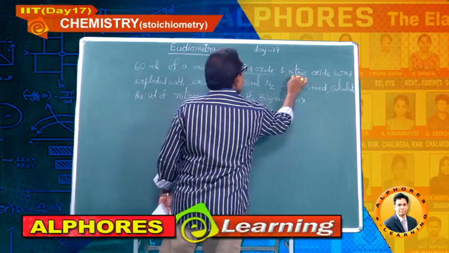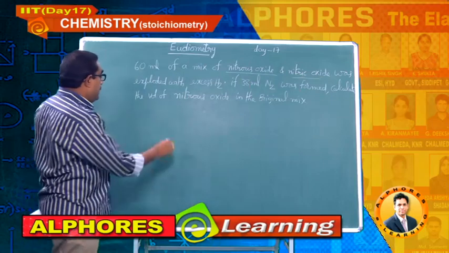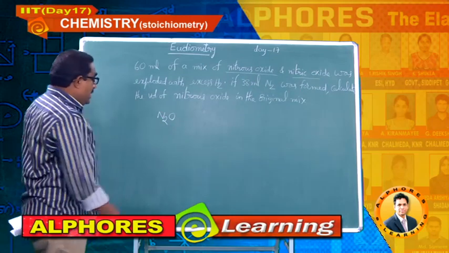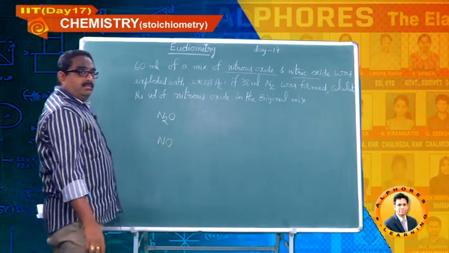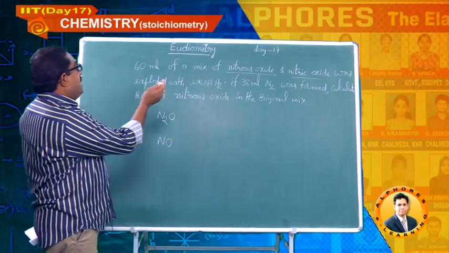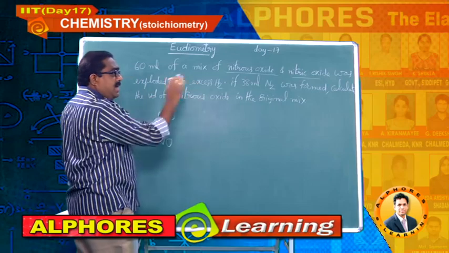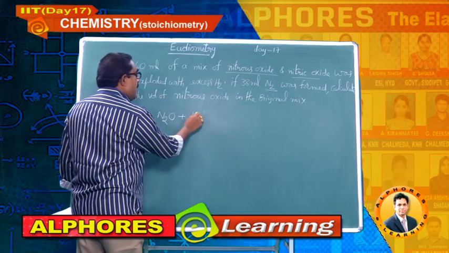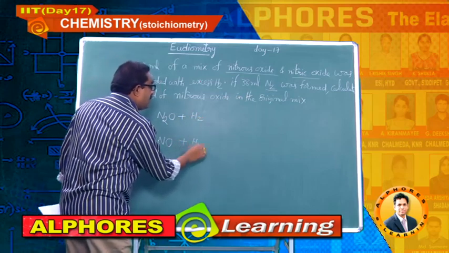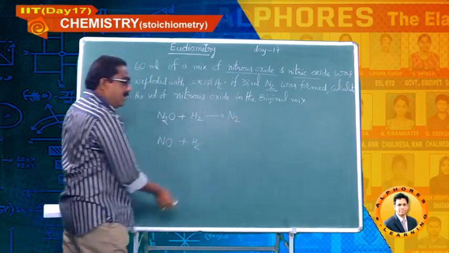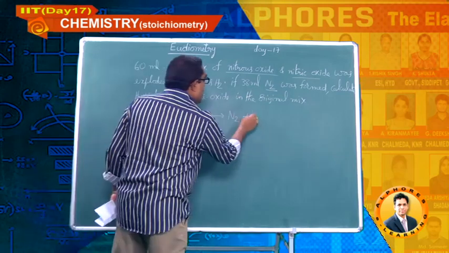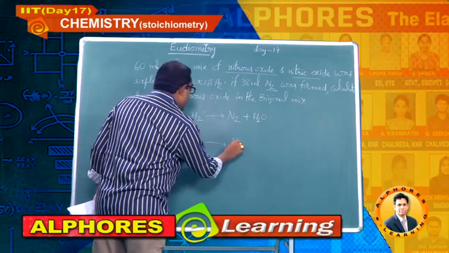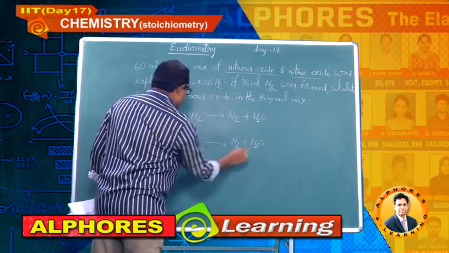This is a mixture of nitrous oxide and nitric oxide. I will give the formula: nitrous oxide is N2O and nitric oxide is NO. On exploding with hydrogen, he himself says nitrogen is obtained. So we have to write the reactions with hydrogen, and one of the products he has given as nitrogen. So definitely the remaining product is H2O. Similarly here also N2 and H2O.